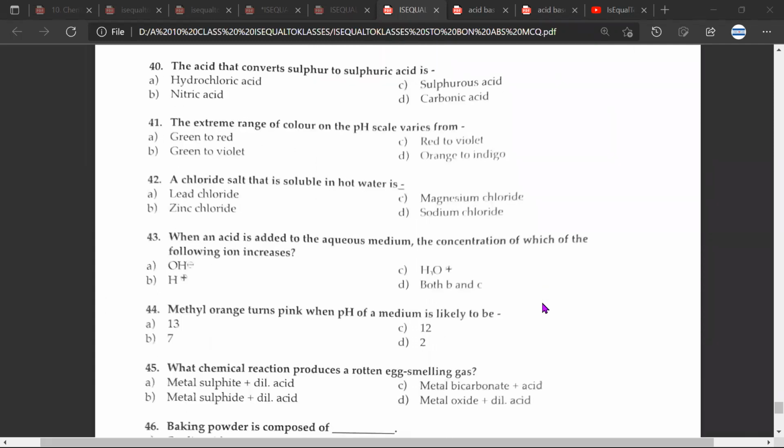Okay, 40 to 45. The acid that converts sulfur to sulfuric acid, this would be C. Great. The extreme range of color on the pH scale varies from C, red to violet. A chloride salt that is soluble in hot water is A. 43rd question, the correct answer would be D, D for dog. 44th question, the correct answer would be D for dog.